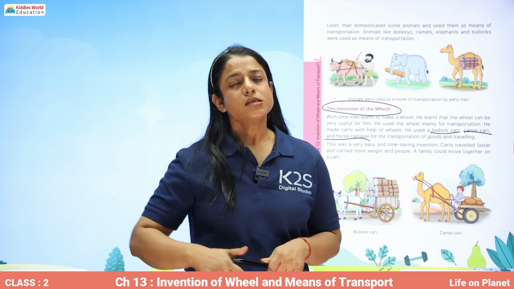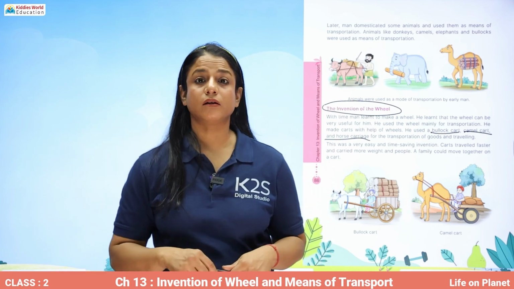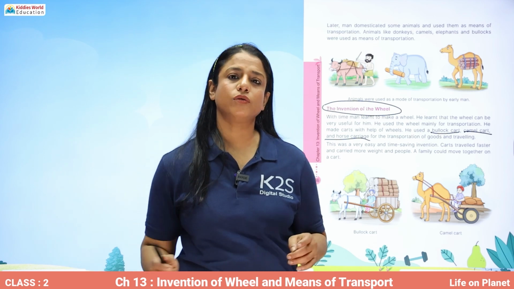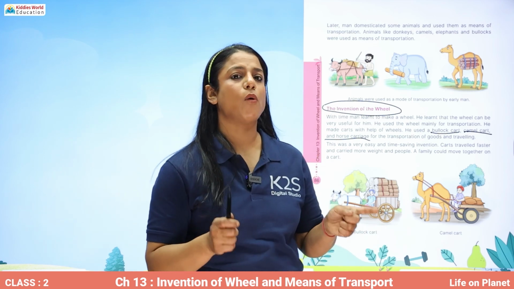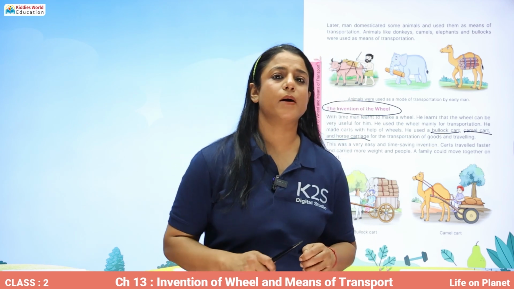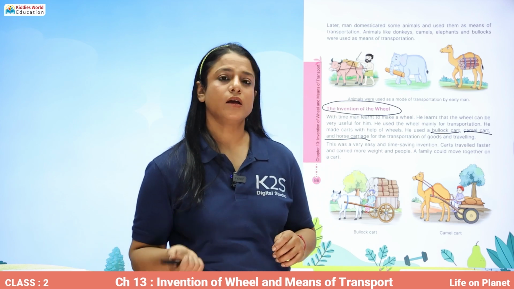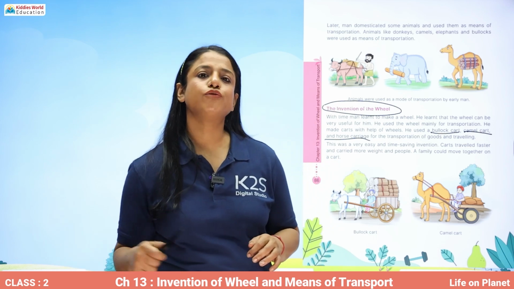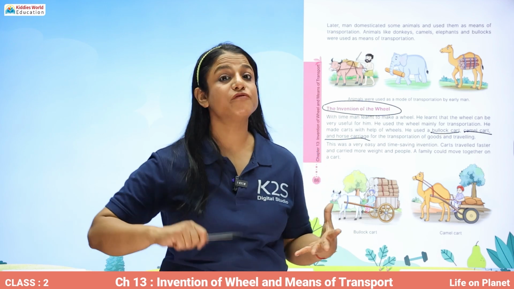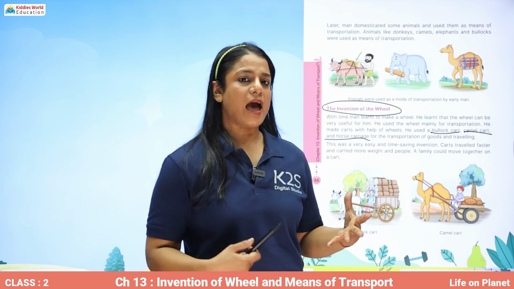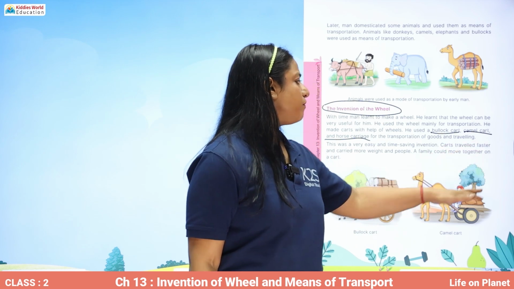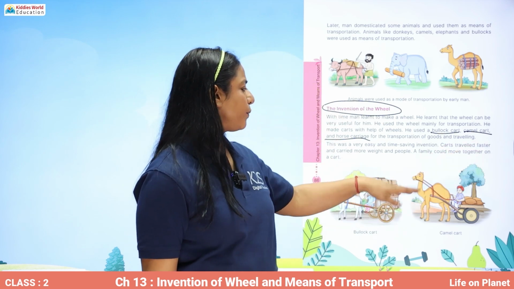Even till many years later, when kings and queens were there, the mode of traveling was through these carts, and they were pulled by animals only. Kings and queens used to ride on horse carts or elephant carriages, and that's how they used to travel. Carts traveled faster and carried more weight than people.